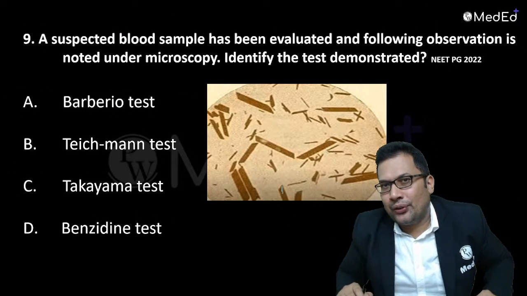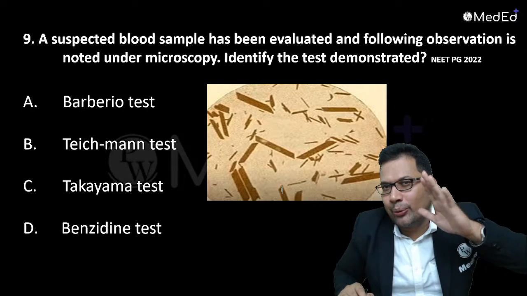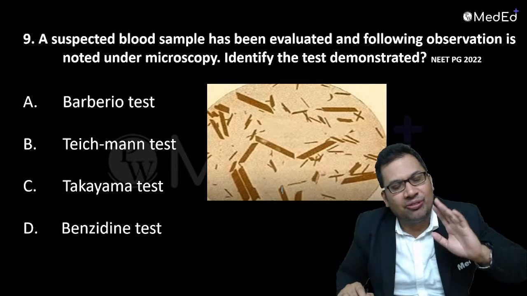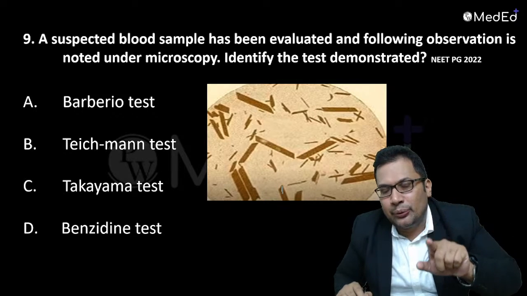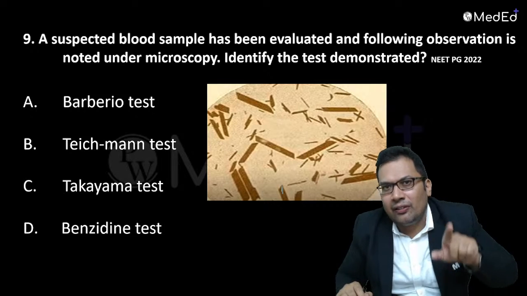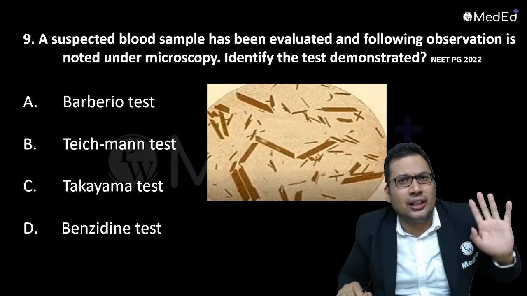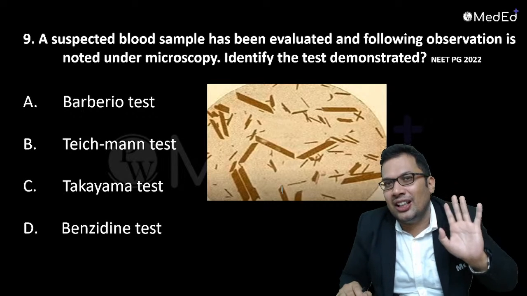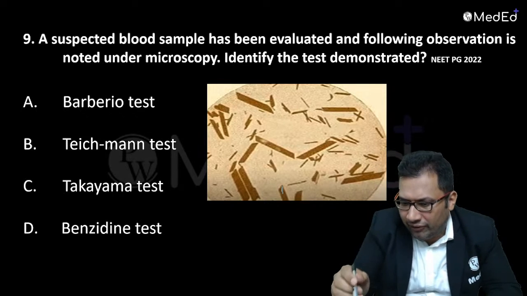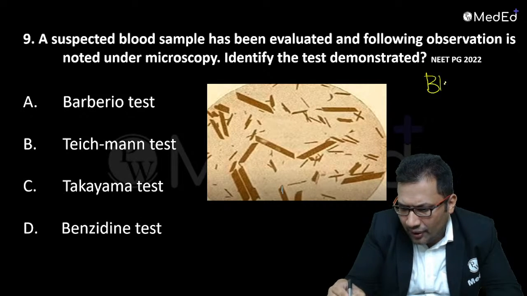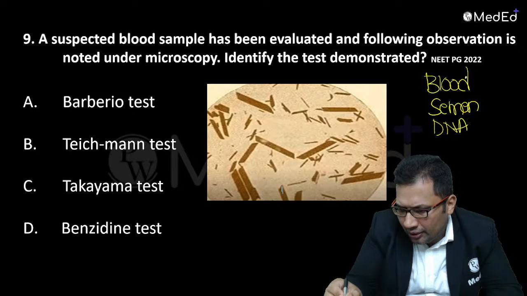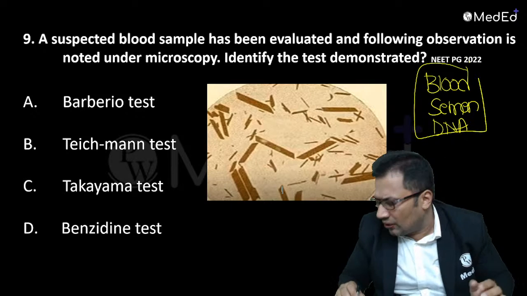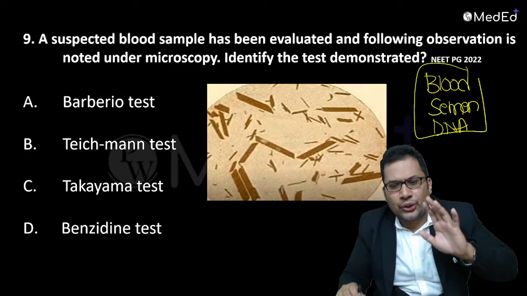Now, question number 9. Again, one important topic in NEET PG, frequently asked in NEET PG 22, 23, 21, INICET, FMG. A very important topic is trace evidence, that is blood stain and seminal stain. Blood, seminal stain, DNA fingerprinting, polygraph, all these are commonly asked.